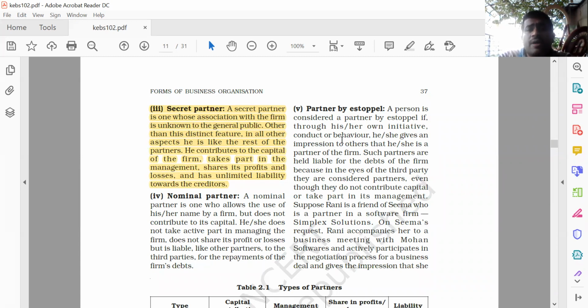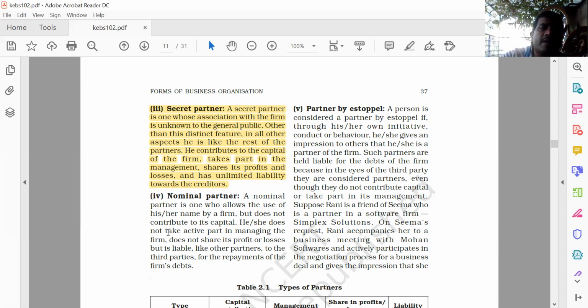So what is a nominal partner? A nominal partner is one who allows the use of his or her name by the firm, but does not contribute towards the capital, does not take active part in managing the firm, does not share the profit or loss, but is liable like other partners to the third party for the repayment of the firm's debt. Right.